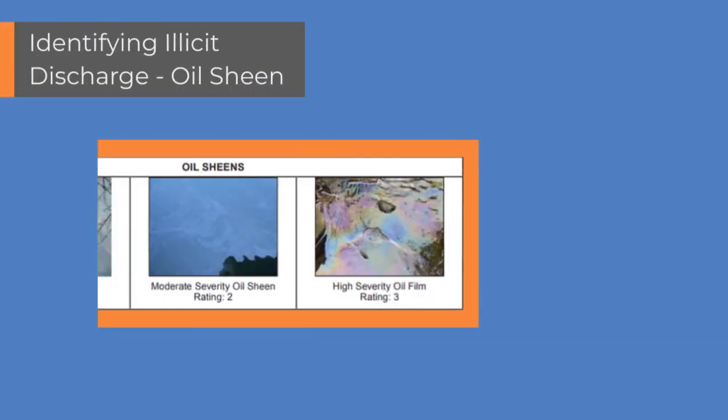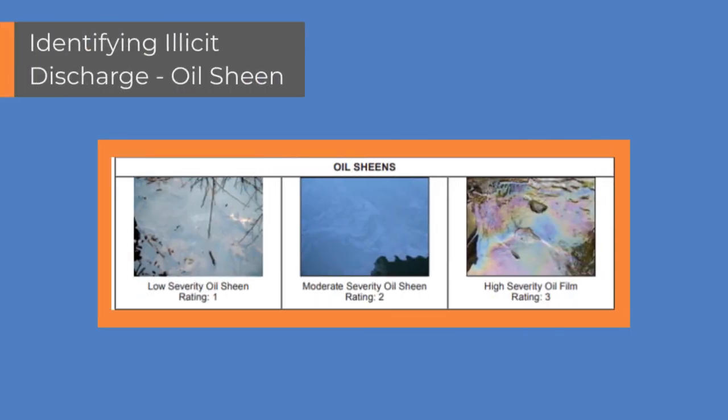You can break up oil sheens with a stick to help determine if it's caused naturally or by illicit discharge. Petroleum tends to come back together, while the naturally occurring bacteria that looks like oil will usually stay broken apart.